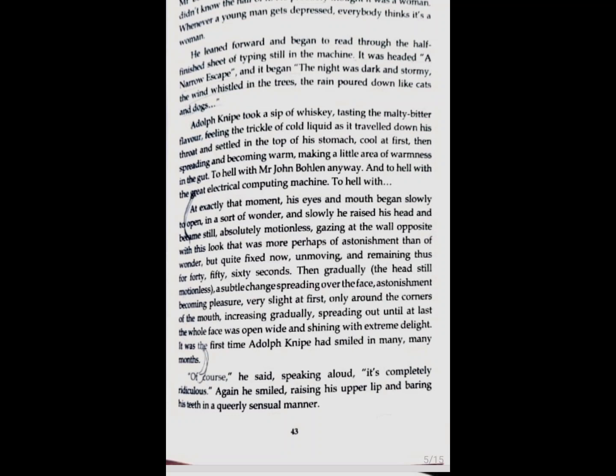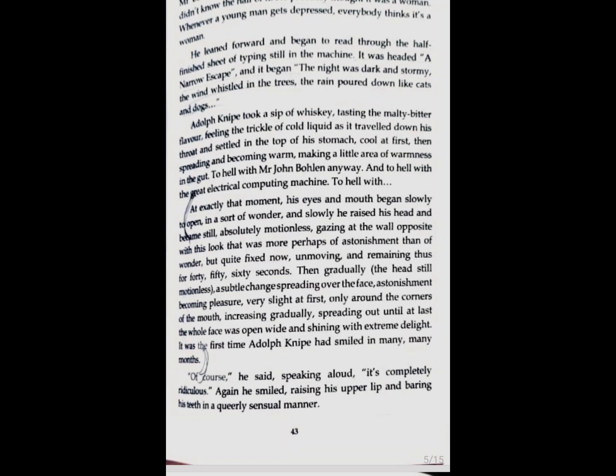And gradually the head still motionless, a subtle change spreading over the face, astonishment becoming pleasure, very slightly at first, only around the corners of the mouth, increasing gradually, spreading out until at last the whole face was open wide and shining with extreme delight. It was the first time Adolph Knipe had smiled in many, many months.